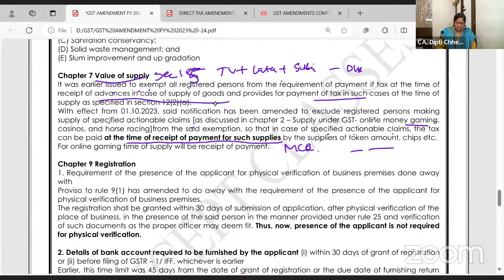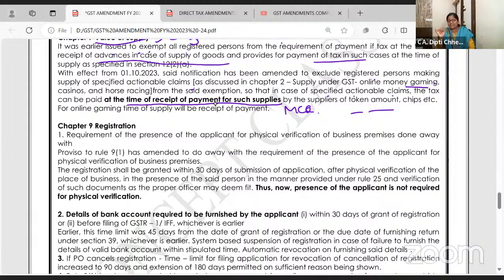Now registration, there's a very small amendment. Nowadays registrations are issued without physical verification, but in a few cases physical verification is necessary 5 days before registration, and in a few cases after registration within 30 days you have to do the physical verification. This is not an amendment, this is the data I am giving.